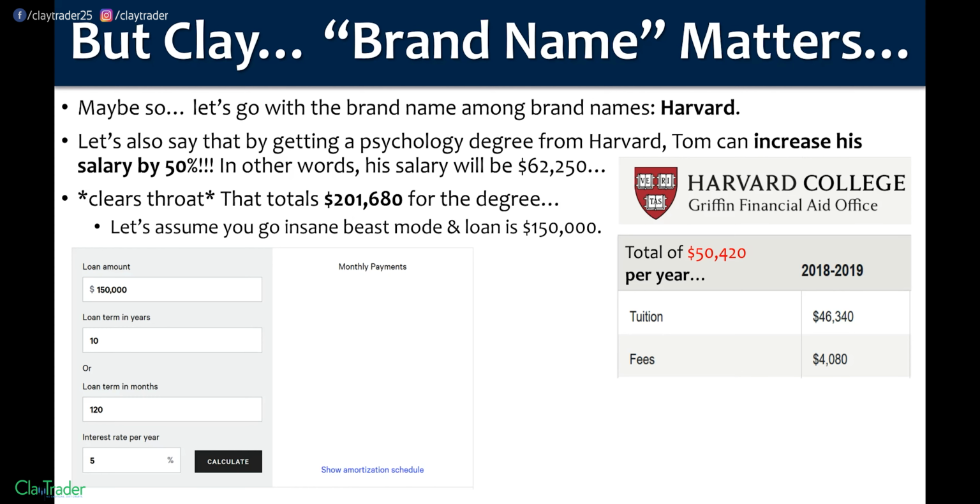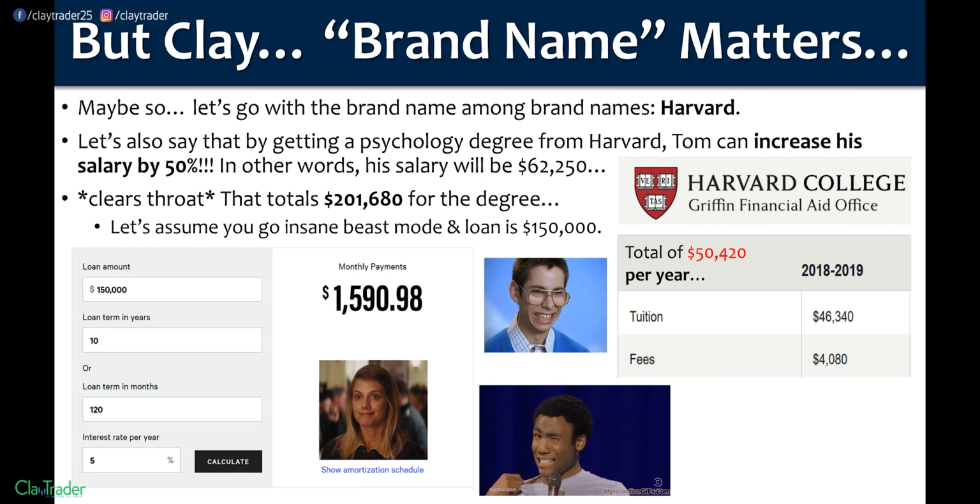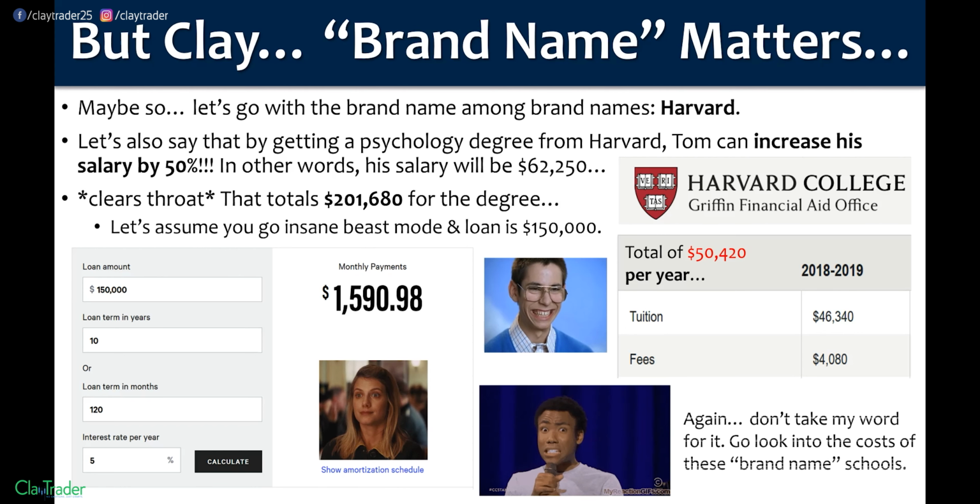So there is our monthly calculator. We have our numbers all put into place. And when all that is said and done, with the numbers put in their favor, I am not manipulating things. If anything, I'm being way too unrealistic in the opposite direction. Monthly payment: $1,590.98. And if you think these numbers aren't real, please don't take my word for it.